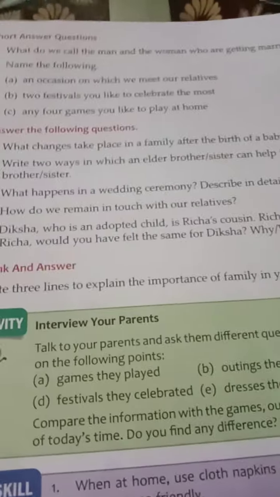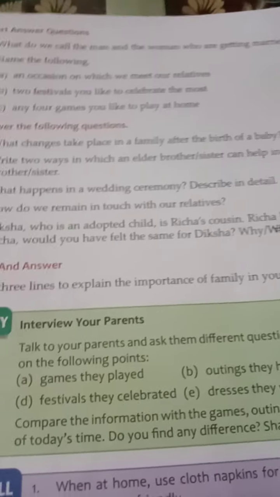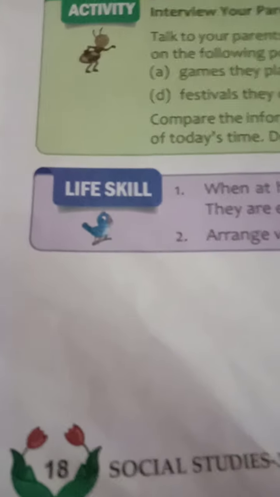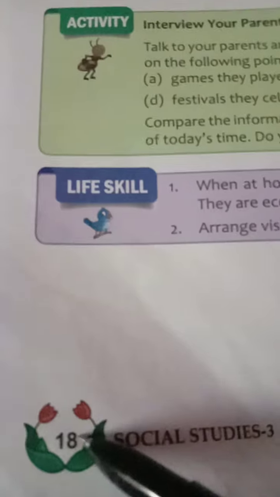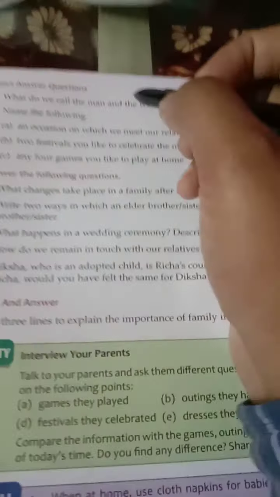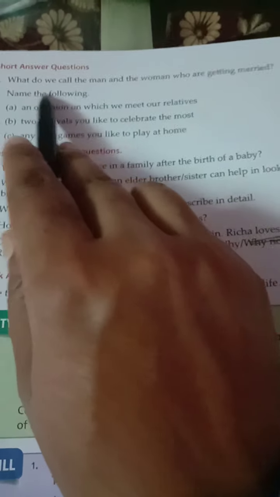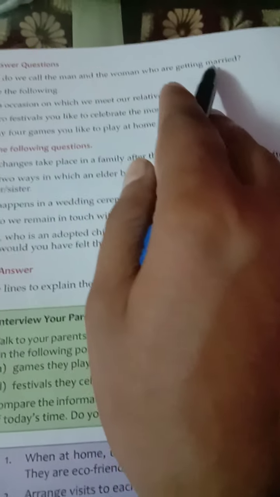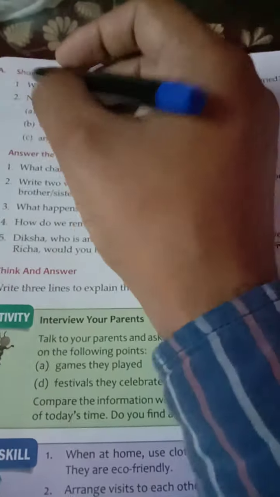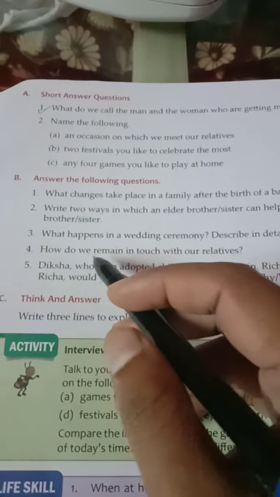Now, like in chapter number 2, on page number 18, you will find a few questions. Like question number 1, what do we call the man and woman who are getting married? This question has been given to you.